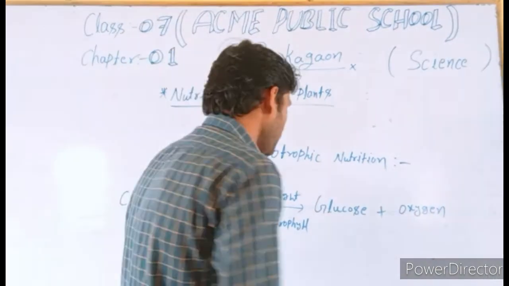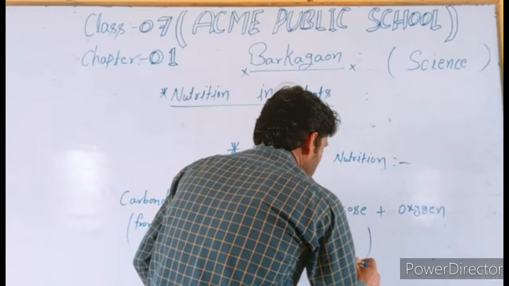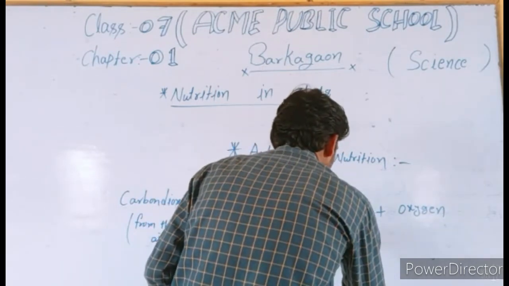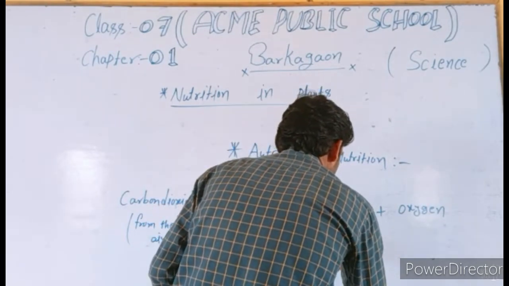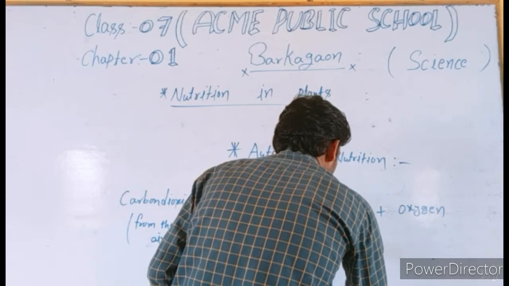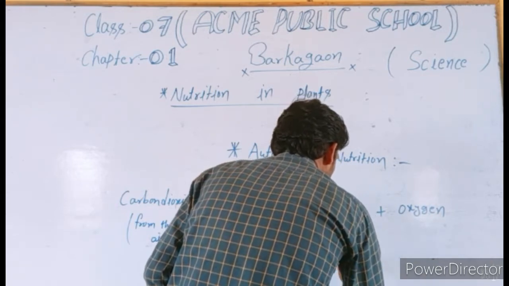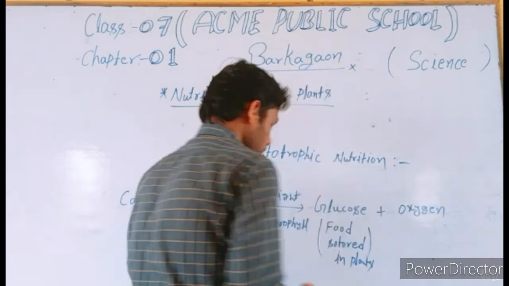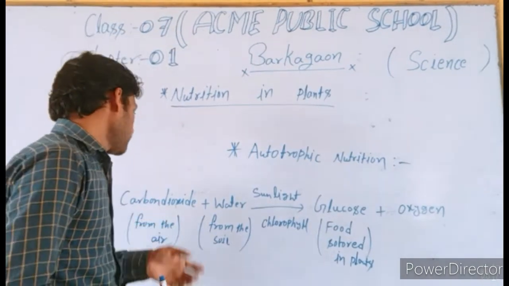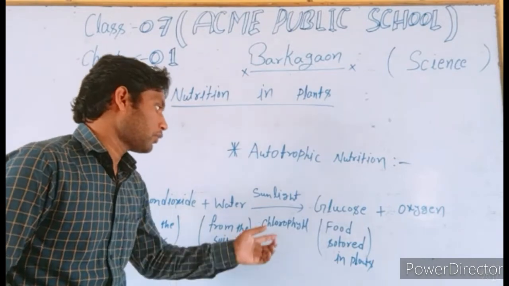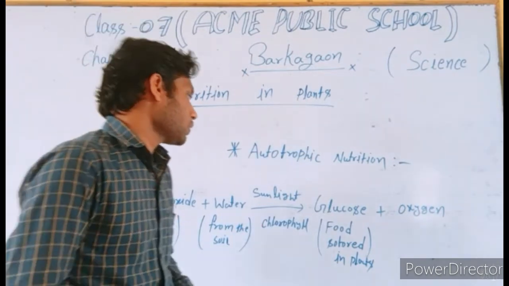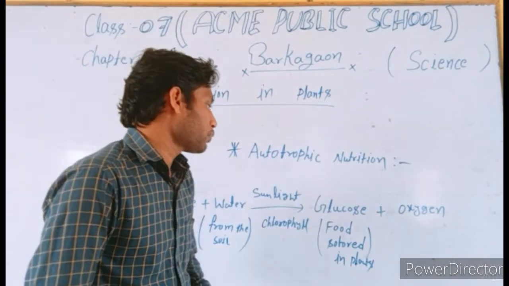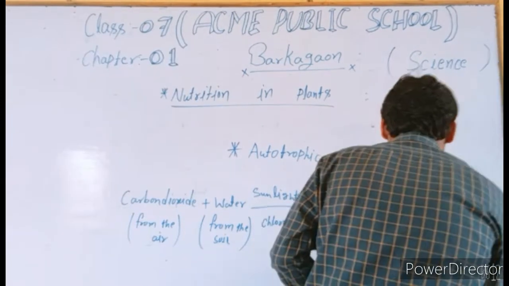Plants store their food as glucose. After combining carbon dioxide and water, chlorophyll produces glucose as the food of the plant, and then oxygen is